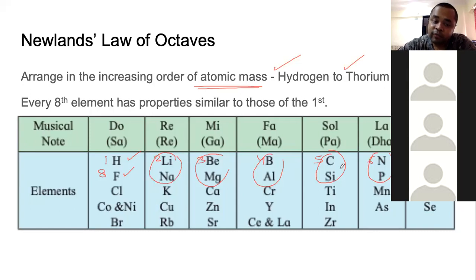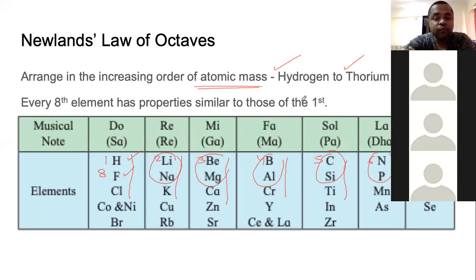When he continued even further, the properties of hydrogen, fluorine, and chlorine were similar, lithium, sodium, and potassium were similar, beryllium, magnesium, calcium, boron, aluminium, chromium, carbon, silicon, titanium, nitrogen, phosphorus, manganese, oxygen, sulfur, iron. This is what he observed.